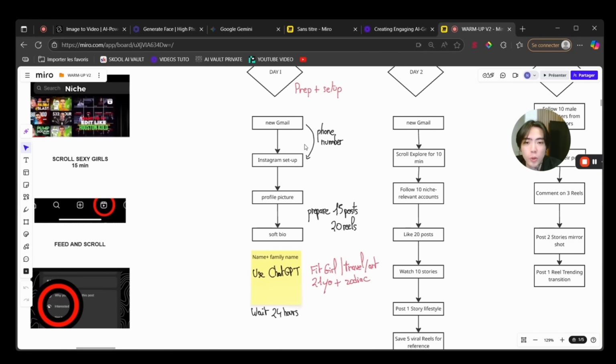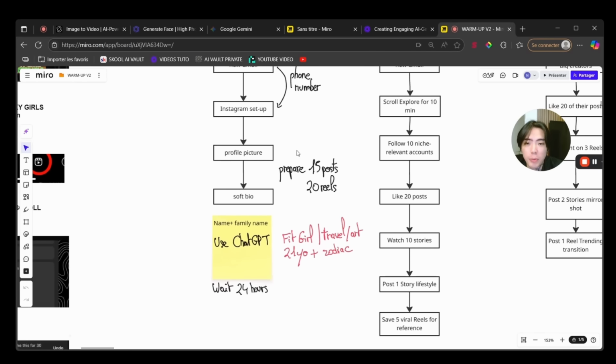So what I want you to do is create a new IG account, okay? And then you will be asked to put a profile picture. Don't put something sexy. Very important. Otherwise, you will get restricted instantly. You really need to act like someone who's not a red flag, who's not here to sell something. You need to act like a real girl, a real user that's not here to make money or show some very provocative stuff, right?